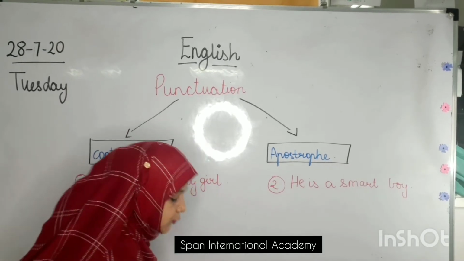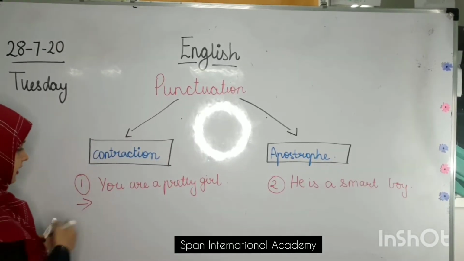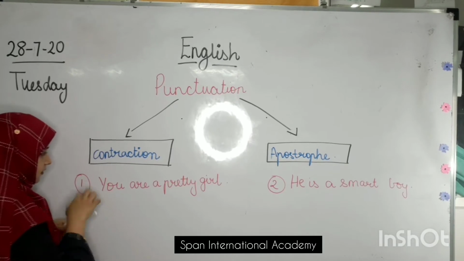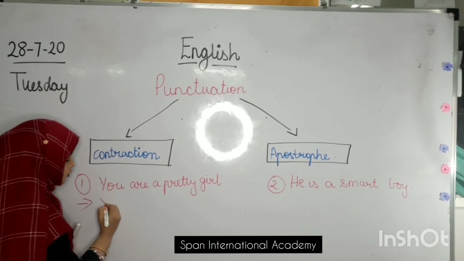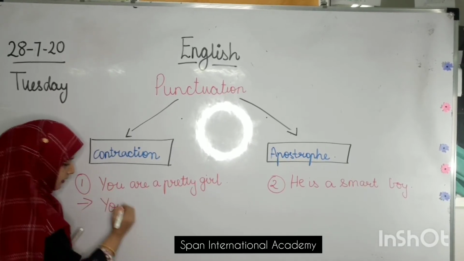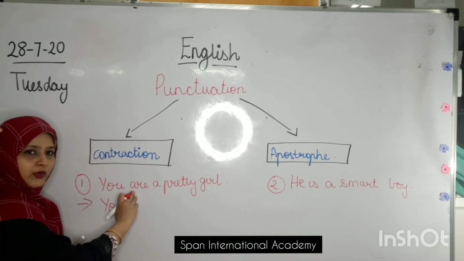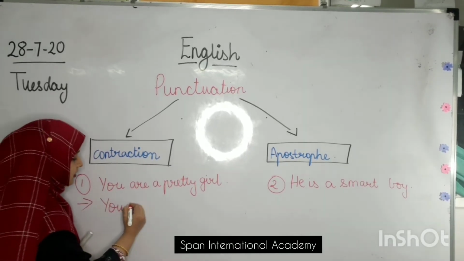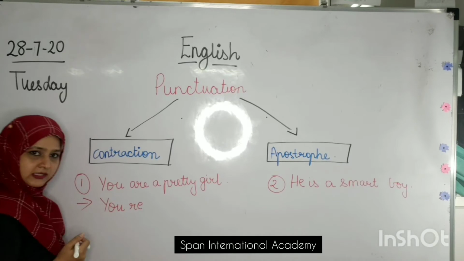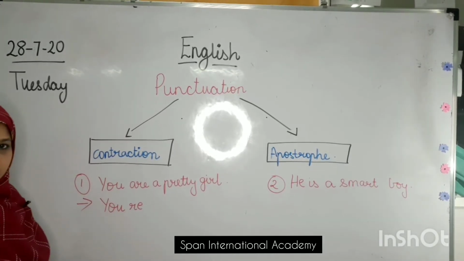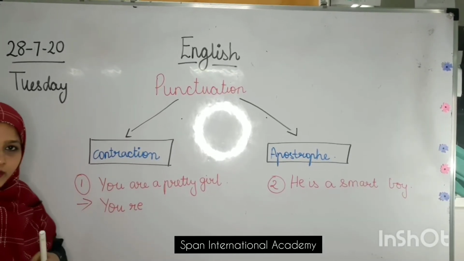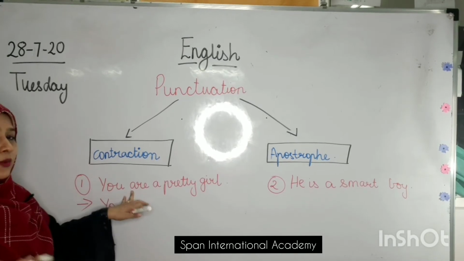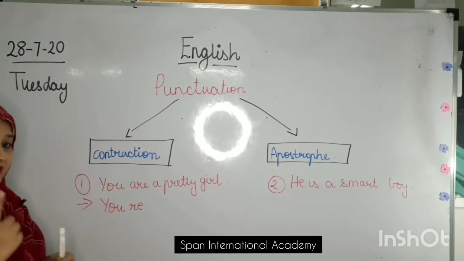So let's do it together. Okay. I write the first word, that is you. Okay. I have written you. I will drop down A and I will write R-E. Yes. Is it correct? Is something missing over here? Instead of A, what am I going to put? Yes, you all are right.